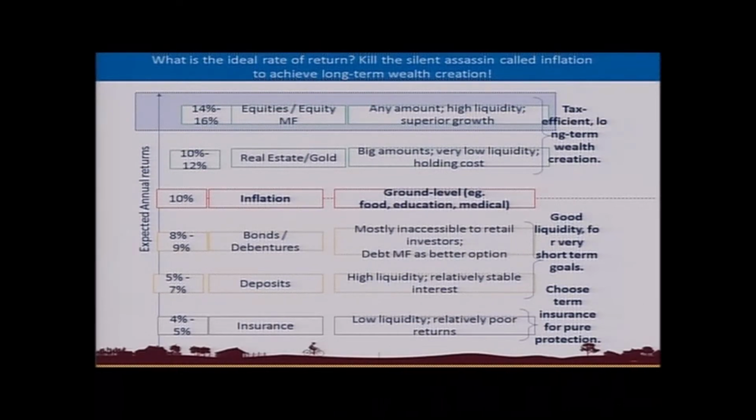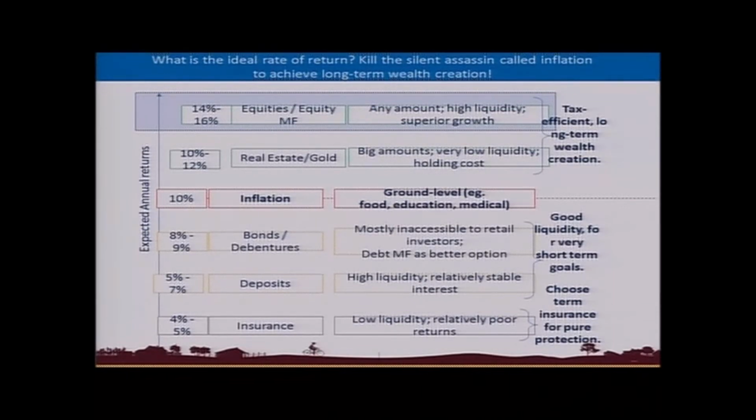And the features are that you can invest any amount, there is high liquidity, and there is superior growth. Real estate can give you about 10 to 12% because of capital gains and some rental income. Here the features are that it needs big amounts, has very low liquidity, and there's a holding cost also involved. Inflation basically is a silent killer which eats into your investments or your returns.